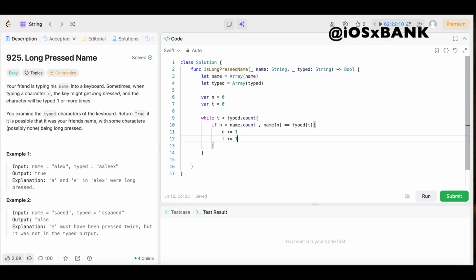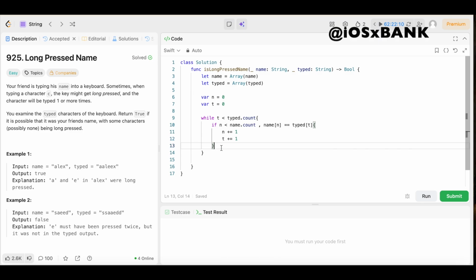Boom. Then for case 2, we need to handle if the current typed character is the same as the previous one. This represents a valid long press, and we're going to move only the typed pointer forward.